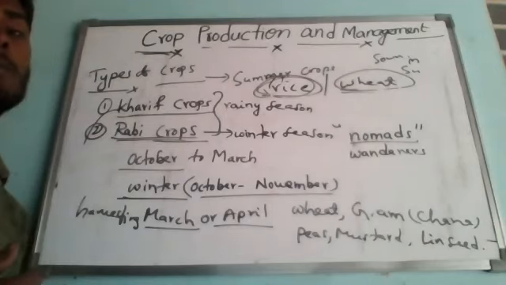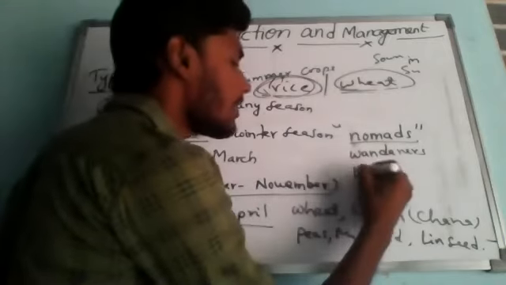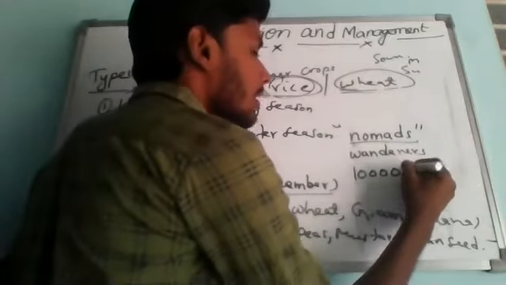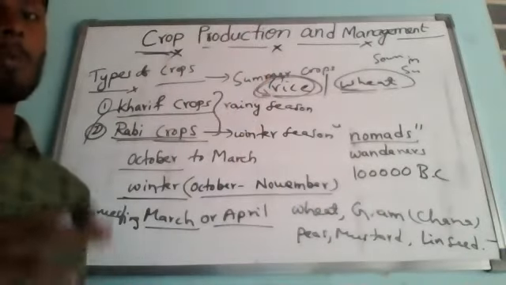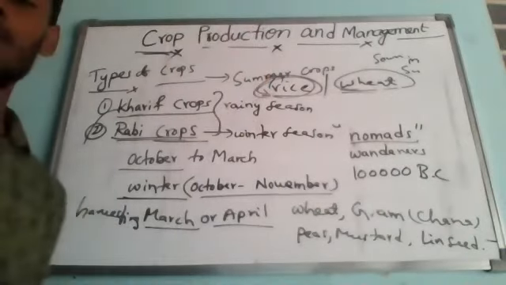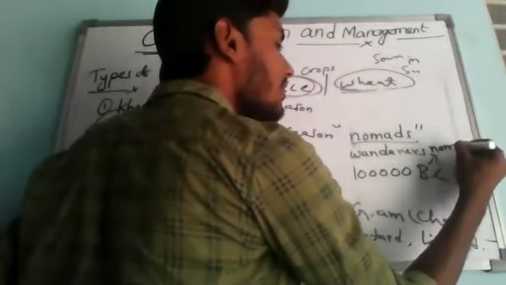Okay. So if you consider up to about 10,000 BC, people were nomadic, meaning they were always moving.